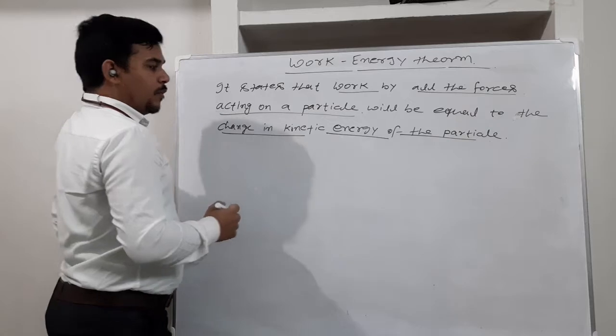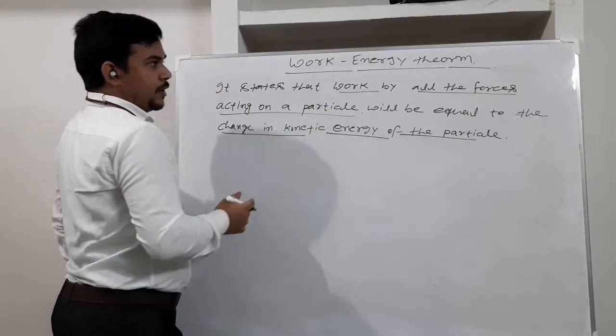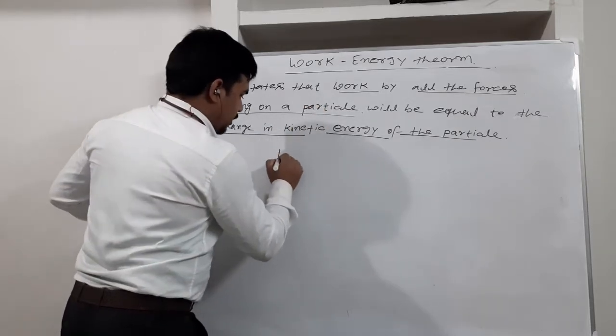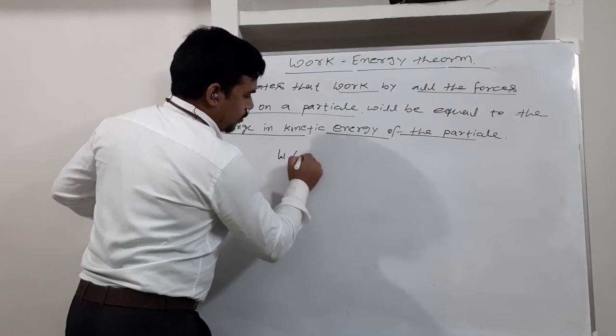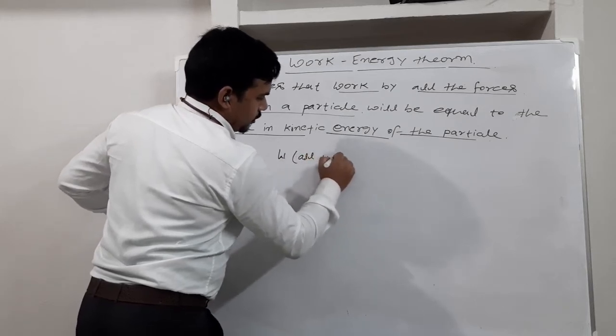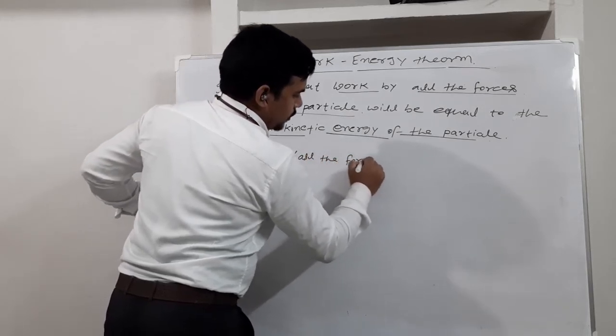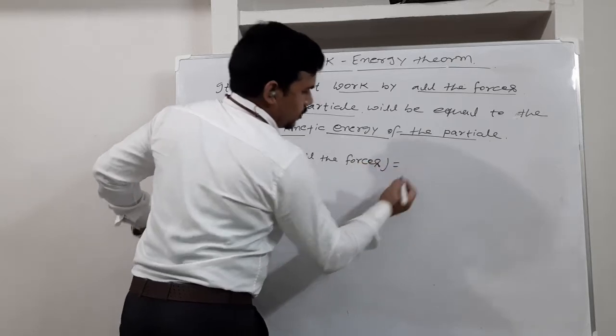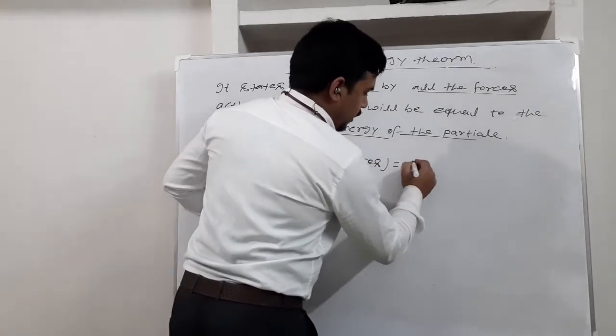So in mathematical form, if I want to express this theorem, work done by all the forces will be equal to the change in kinetic energy.